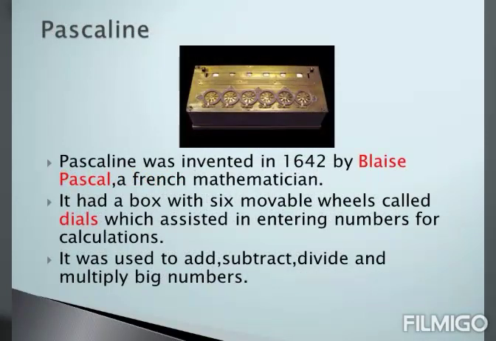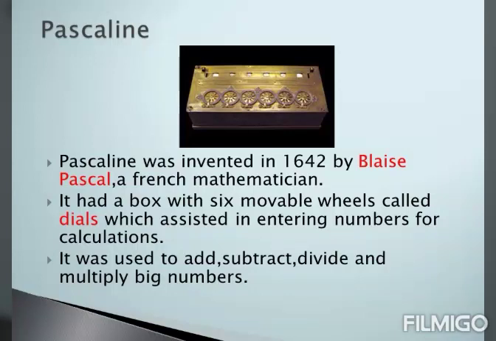Pascaline. Pascaline was invented in the year 1642 by Blaise Pascal. He was a French mathematician. Students, how does the Pascaline look in the given image? Yes, Pascaline had a box with 6 movable wheels called dials, which assisted in entering the numbers for calculations.